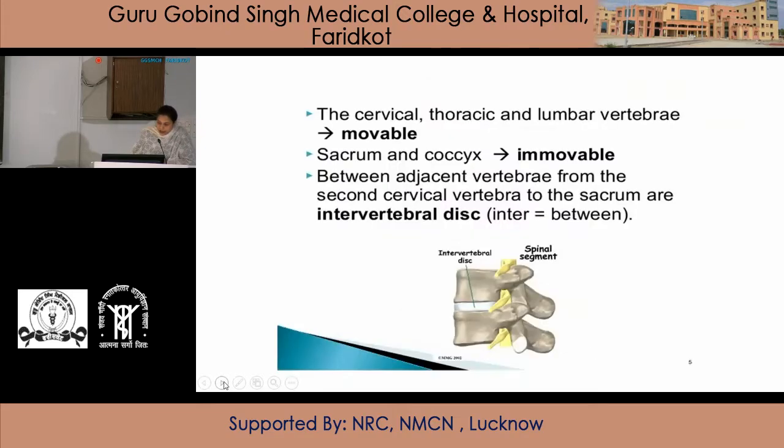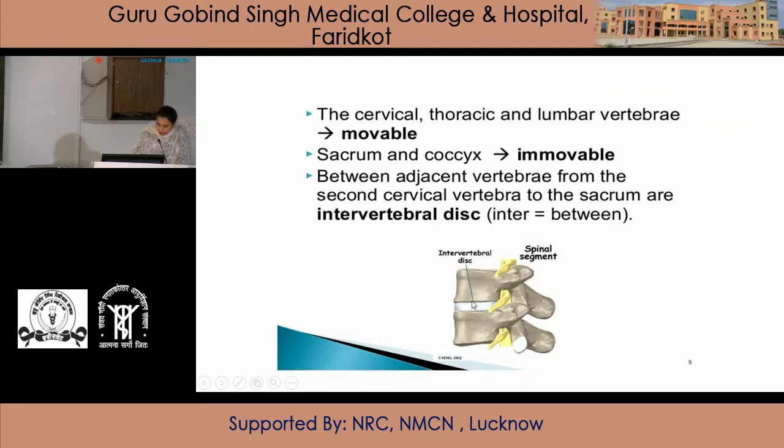The cervical, thoracic and lumbar vertebrae are movable, and the sacral and coccygeal vertebrae are immovable. Between the adjacent vertebrae from the second cervical vertebra to the sacrum there is an intervertebral disc.